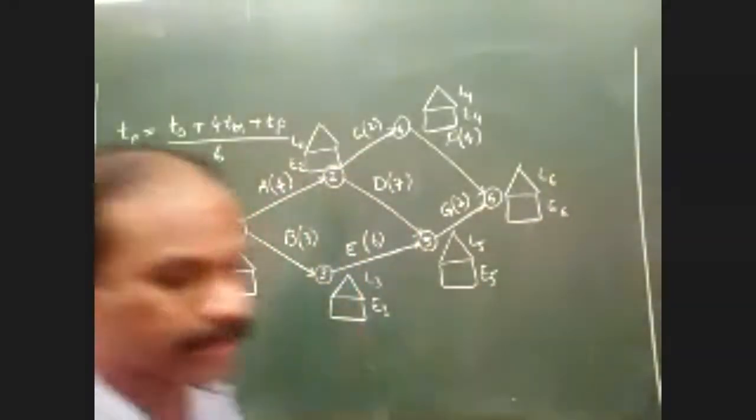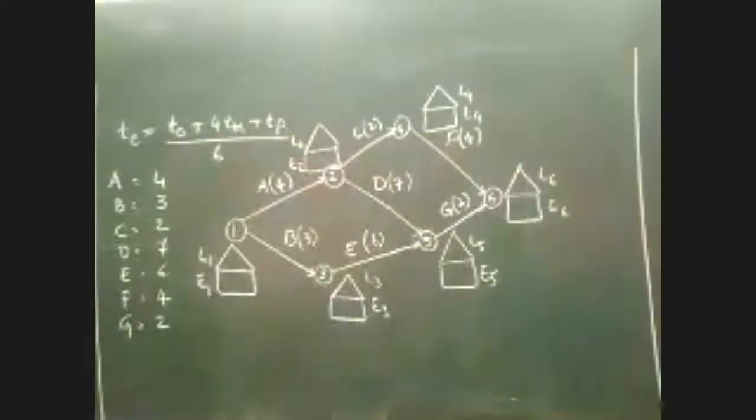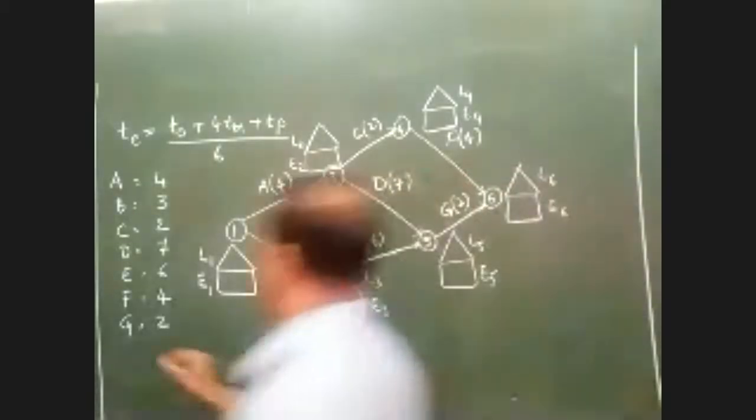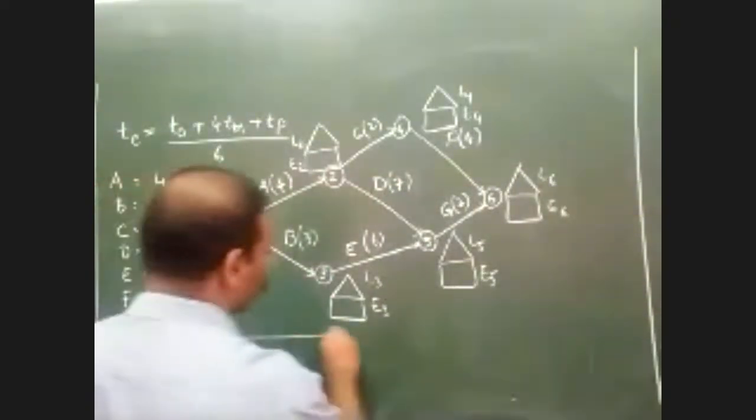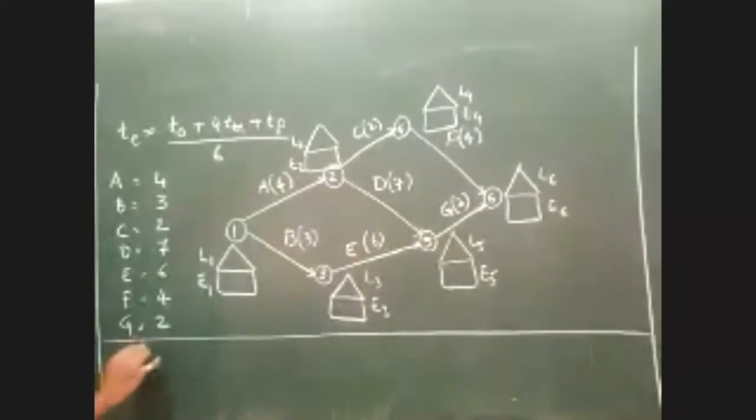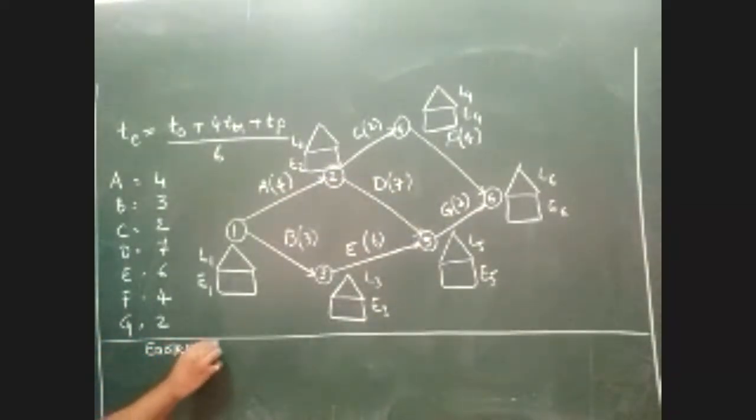Okay. Now I'm supposed to find all the values of E and L. So let's do the calculations now. First, we'll start with the forward calculations. I'm doing it here because of the space constraint. Let me start from here. First is earliest values. Earliest is nothing but E value.